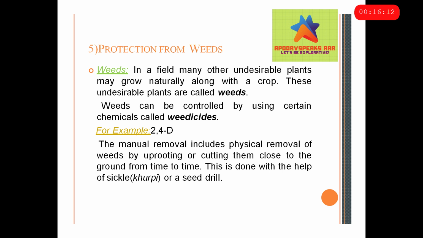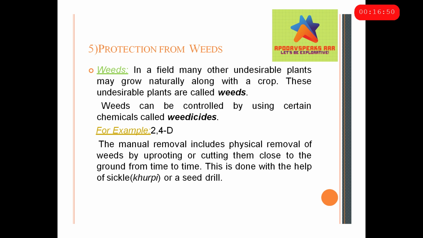Why are these harmful? Because these weeds get all the main nutrients that we are giving to the crop, and it competes with the main crop. As a result, the main crop will not grow properly. However, the weed will, but we don't need the weed, so that's why we must kill them. So weeds can be controlled using chemicals called weedicides. Now, of course, when we see the word "cides", we know that it's some kind of killing. Pesticides, weedicides, etc. Some examples of weedicides are Metachlor, 2,4-D, etc.